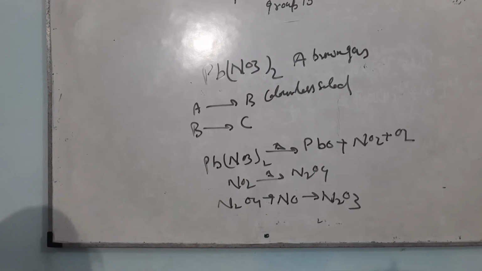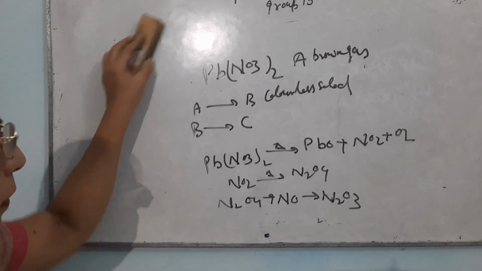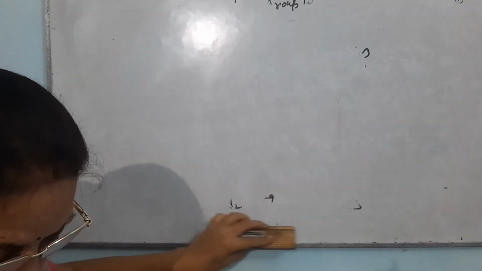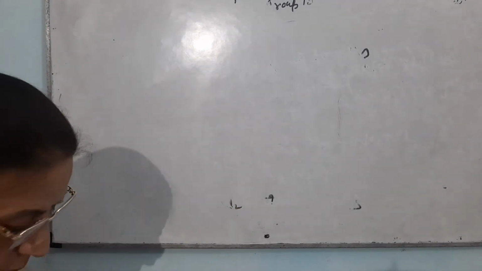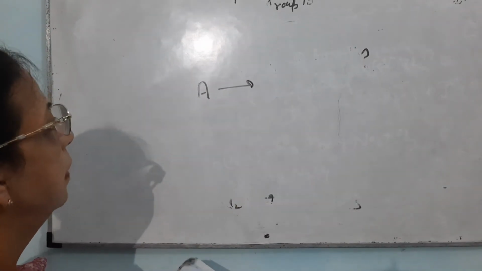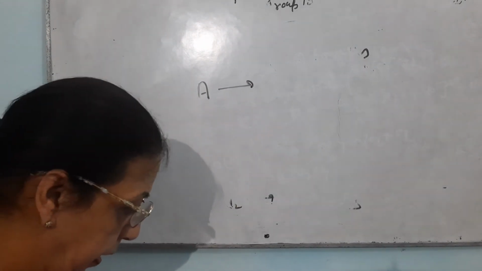There is one more question, that on heating compound A, a gas is released which is a constituent of air.